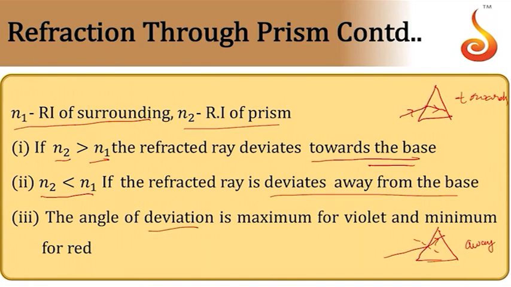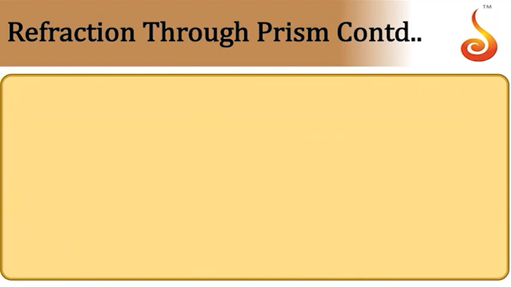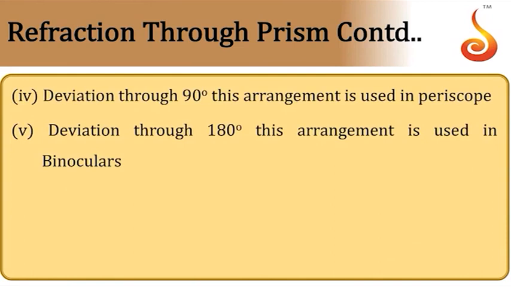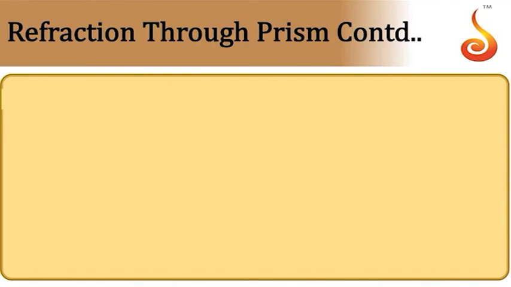So even this angle of minimum deviation is different for different colors. It is maximum for violet and minimum for red. Then deviation through 90 degree, if it is possible, that can be used in periscope. Deviation through 180 degree can be used in binoculars. So for this purpose, we make use of special kind of prisms, what we call total reflecting prisms.